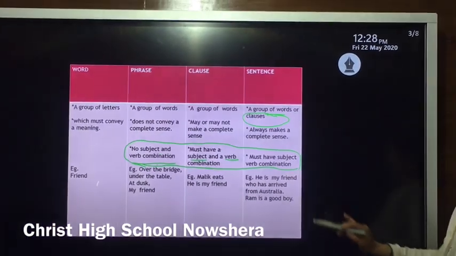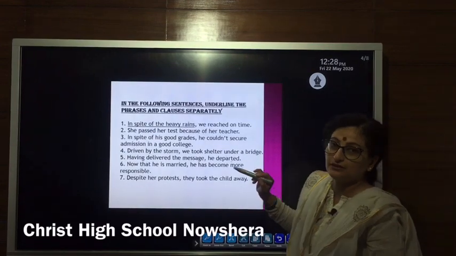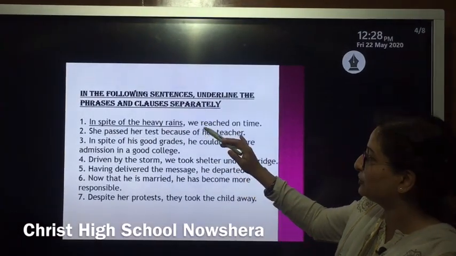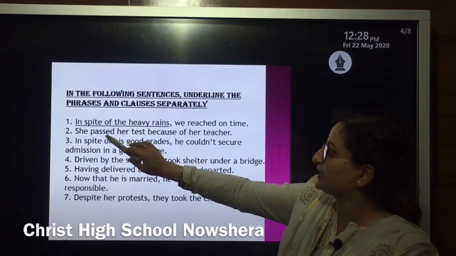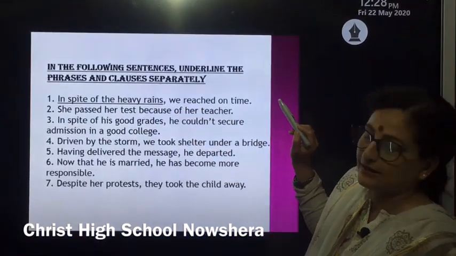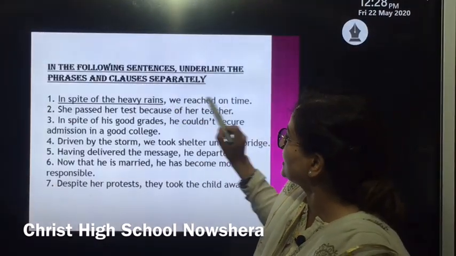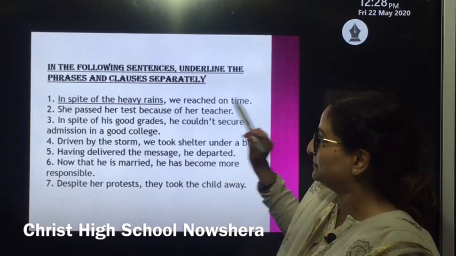Hope it is clear till here. Now let's proceed and try to understand with the help of a few examples. Suppose I say, "In spite of heavy rains, we reached on time." In this sentence, which is the clause and which is the phrase?